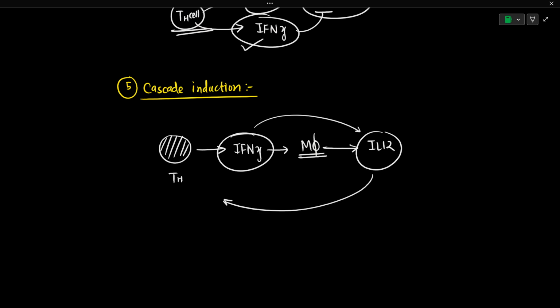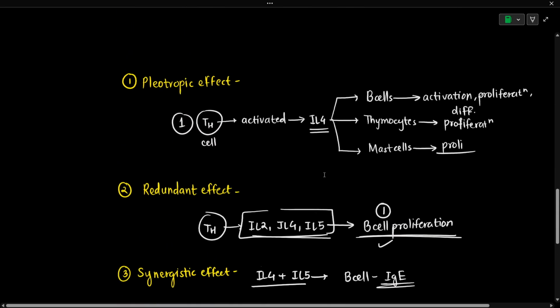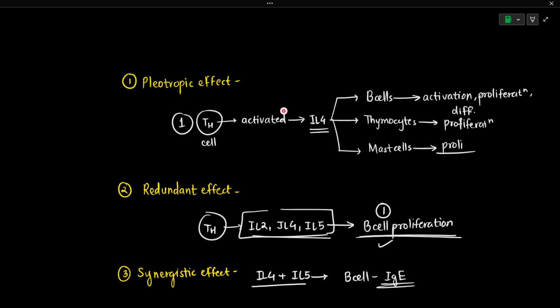So what were the 5 types of effects seen by the cytokines? Let's summarize them. Pleiotropic effect means one cytokine acts on multiple cell types with different effects. Redundancy is where several cytokines can produce a similar effect.